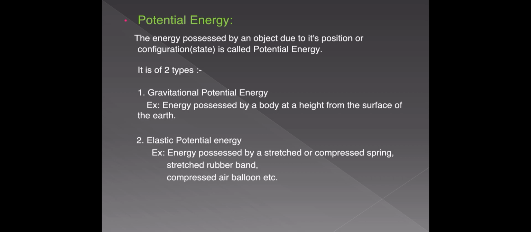So let us explain gravitational potential energy now. What is gravitational potential energy? The energy possessed by a body at a height from the surface of the earth. A body possesses gravitational potential energy when it is at a height from the surface of the earth. Due to that position, due to that height, it gains some energy. That energy is called gravitational potential energy.